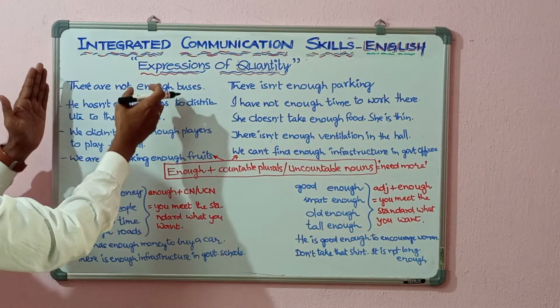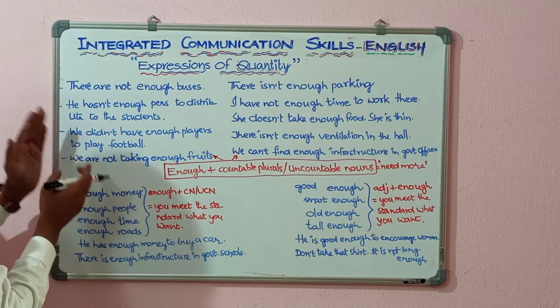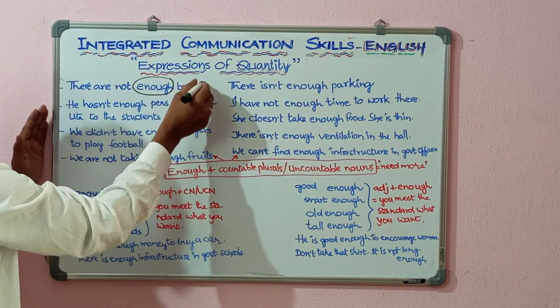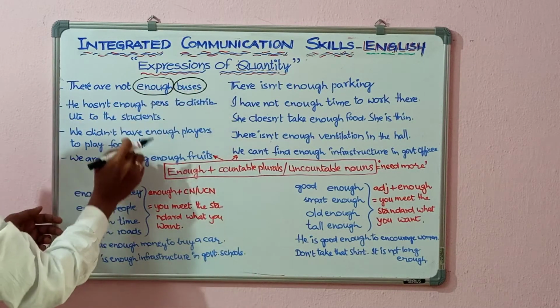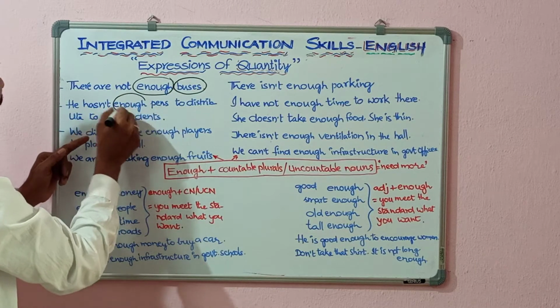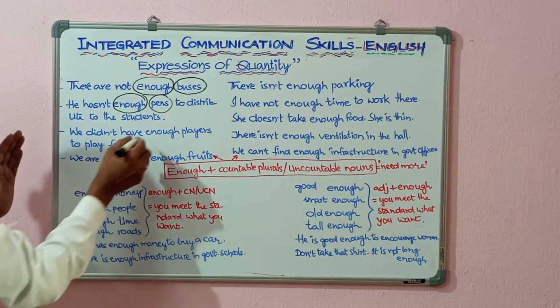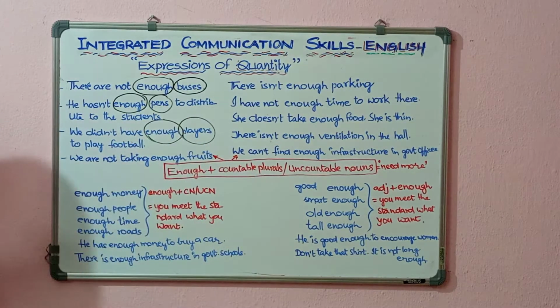So these four sentences I wrote using enough and countable plural nouns. Enough buses. Next one, he hasn't enough pens. Enough pens. Next, we didn't have enough players.